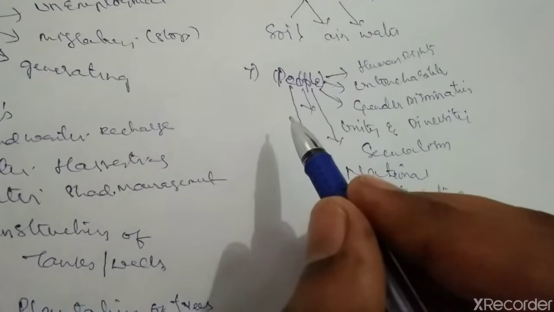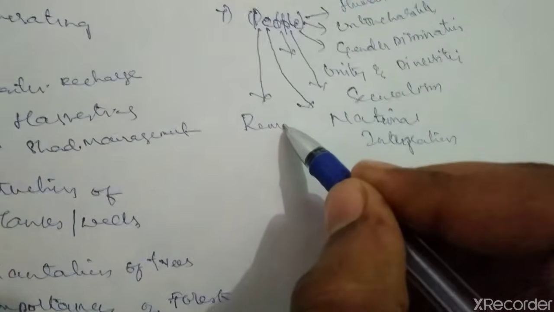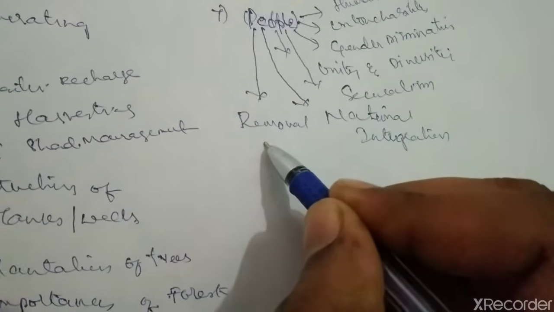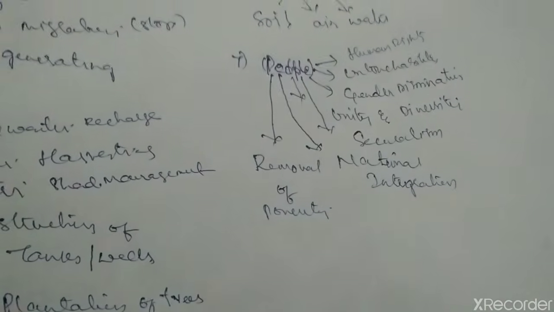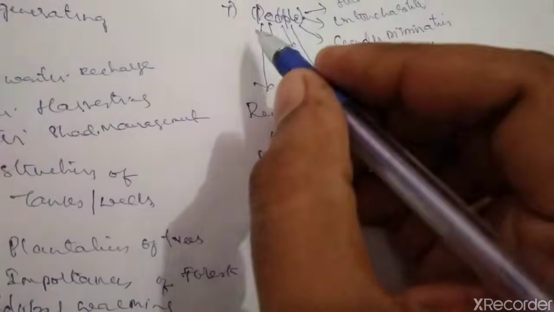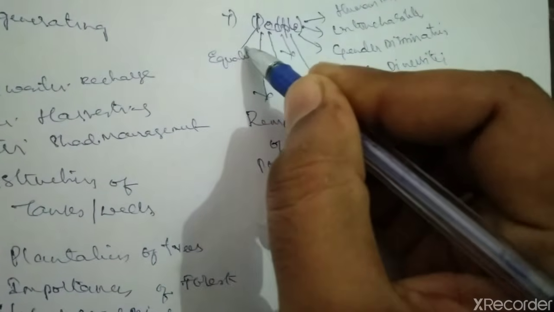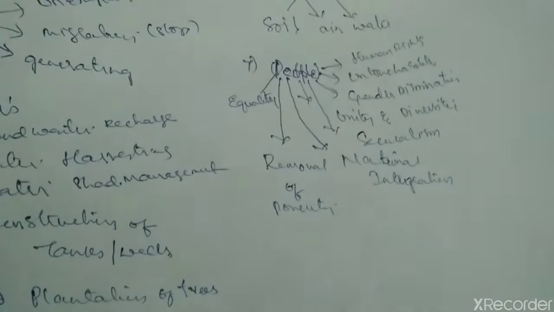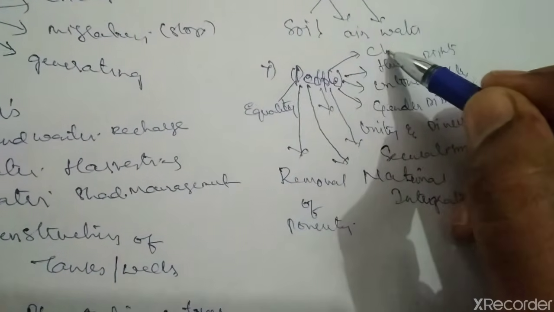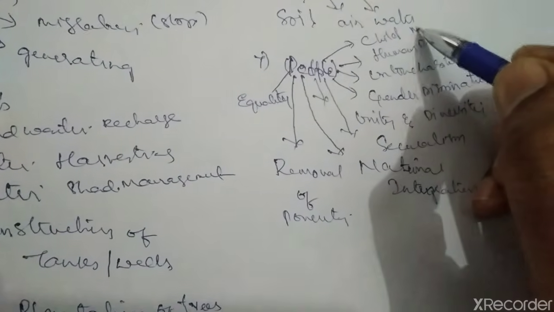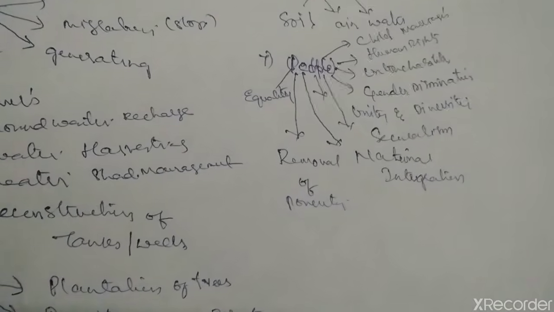Then they will ask you about poverty, removal of poverty. How to remove poverty from India? What measures are required for it? This type of question they will also ask. And in people we can include equality, the importance of equality. This is one more topic. Child marriage also will come, so these are the specific topics.